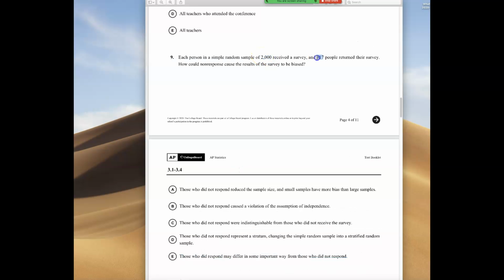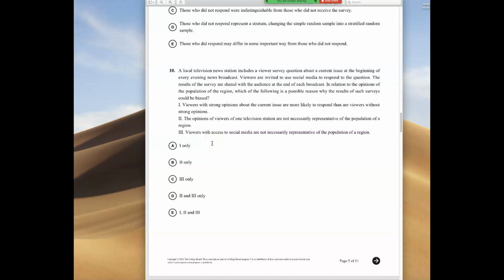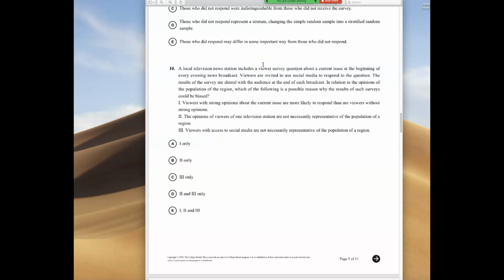Next, a viewer question about a current issue at the beginning here. A local television news station subgroup. I think of people that watch CNN, or which one to watch. A lot of your views. So you just put people that are looking at a television news station, viewers. That's an issue right there. Volunteering to respond to this is what I just talked about, if you care about the issue. In the world, we'd like people to be surveyed on gun control. If you don't care, if you feel strongly, you're probably going to respond.